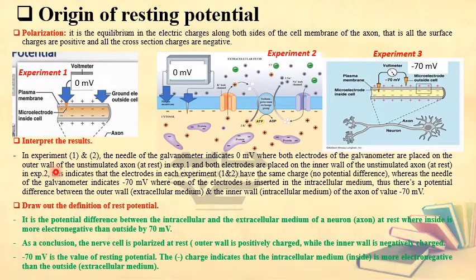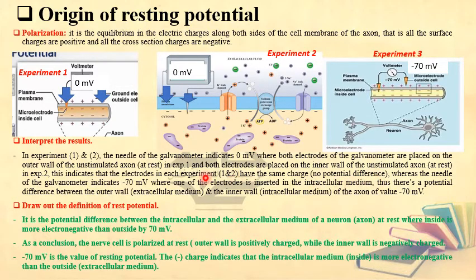What is the significance that should be concluded from both 1 and 2? This indicates that the electrodes in each of experiments 1 and 2 have the same charge. Here on the outer wall we have the same charge, and inside we have the same charge. In other words, there is no potential difference.